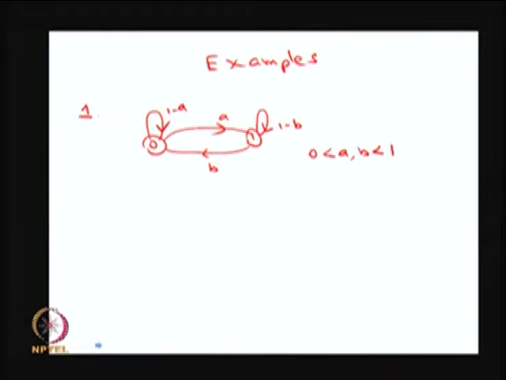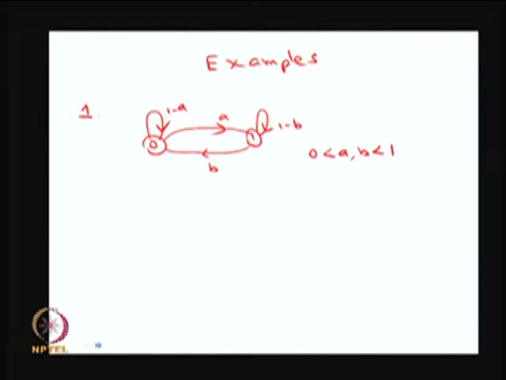I am giving the same example, that is the two state model with states 0 and 1, with self loop probabilities 1 minus a and 1 minus b. The system goes from state 0 to 1 in one step with probability a, and the system goes from state 1 to 0 with probability b.